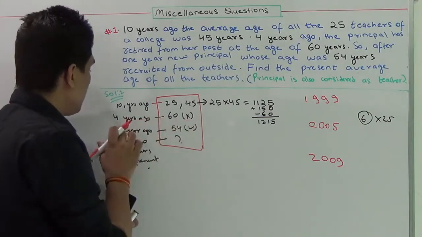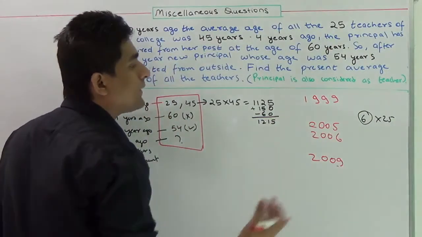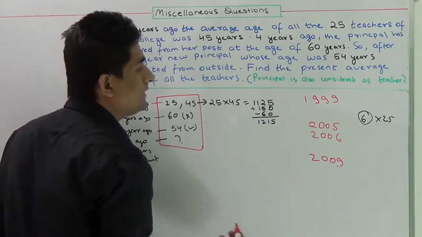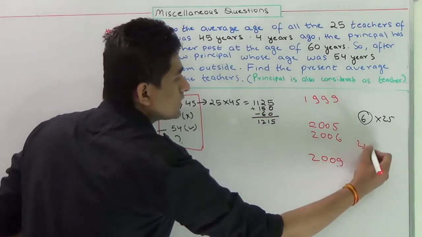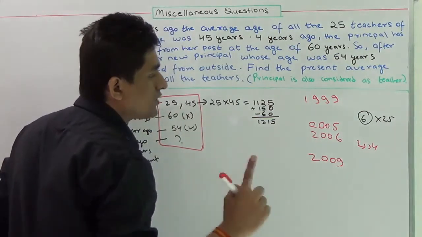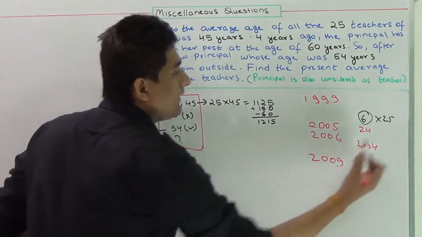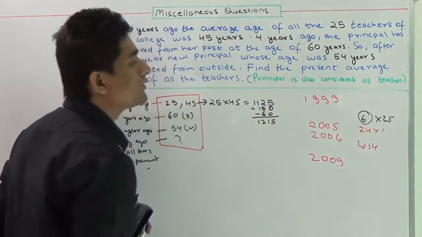After 2005, in 2006, one new principal was recruited and his age was 54 years. From 2005 to 2006 the duration is 1 year and there were 24 teachers, and the age of all the teachers will increase by 1 year.